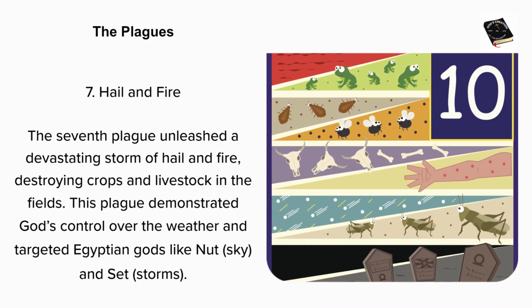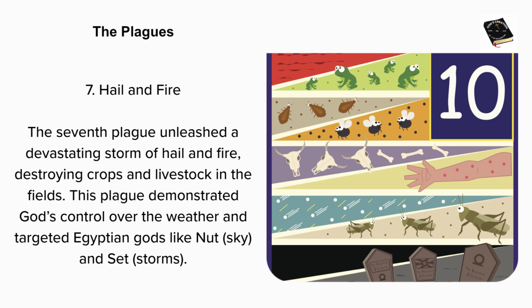The plagues. 7. Hail and fire. The seventh plague unleashed a devastating storm of hail and fire, destroying crops and livestock in the fields. This plague demonstrated God's control over the weather and targeted Egyptian gods like Nut, sky, and Set, storms.